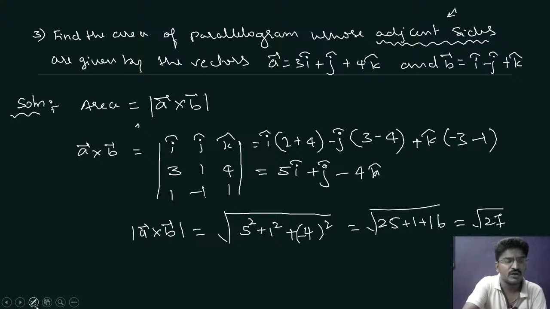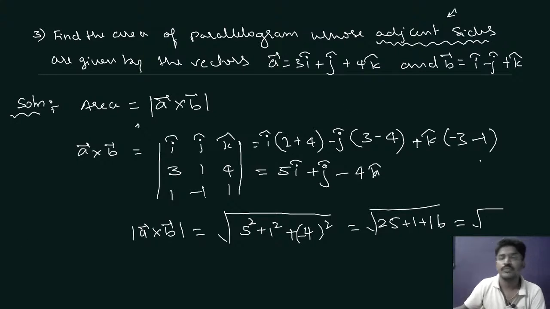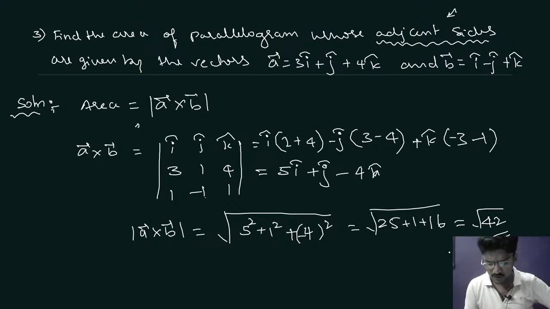So therefore 25 plus 1 plus 16 will be root 42. Square root of 42. Okay. So this is your answer. Clear? So check your answers. Your answer must be root 42.